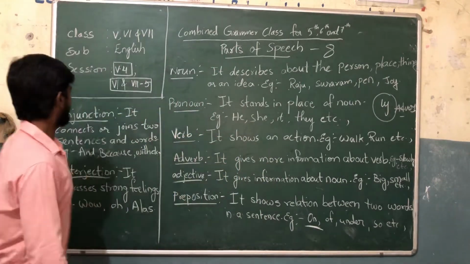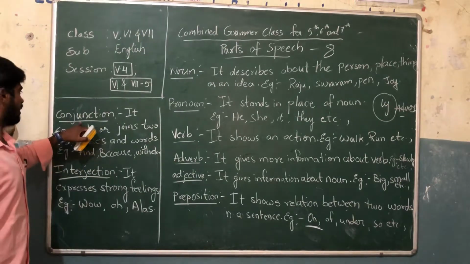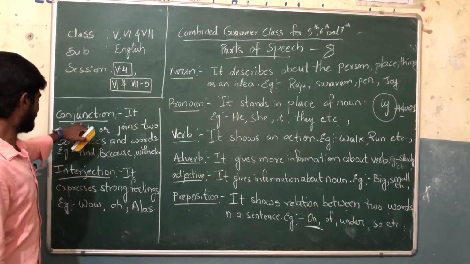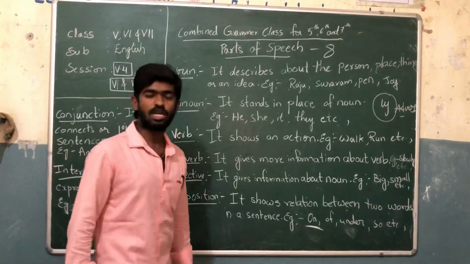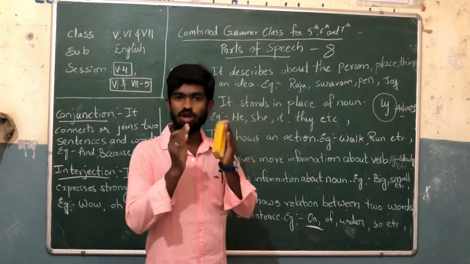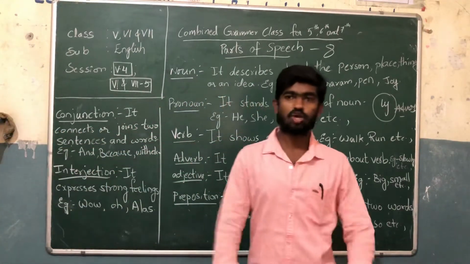Got it? The next one is the conjunction. Don't confuse it with the interjection. A conjunction connects or joins two words or two sentences.